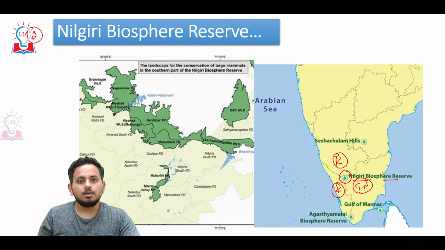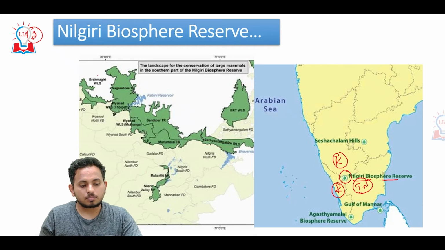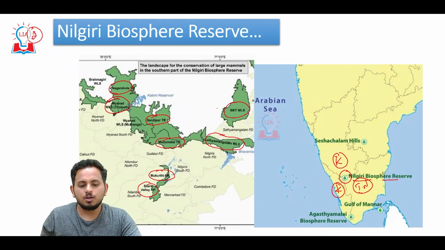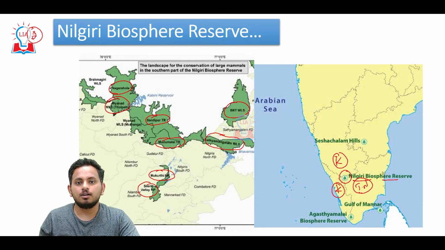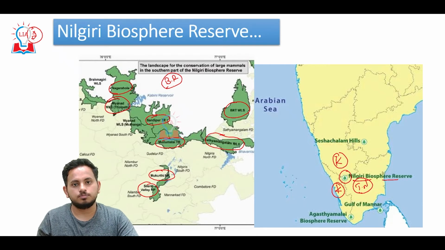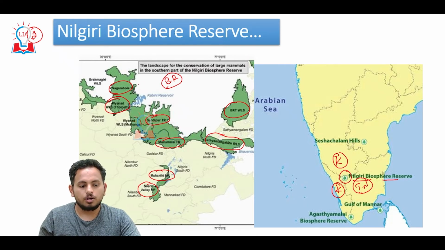Look at the protected areas in Nilgiri Biosphere Reserve. Nagarhole, Wayanad, Bandipura, Mudumalai Tiger Reserve, Mukurti National Park, Silent Valley National Park, Satyamangala Wildlife Sanctuary, BRT Wildlife Sanctuary, that is Biligiri Rangana Tiger Reserve, Biligiri Rangana Betta Wildlife Sanctuary. These are the protected areas which are a part of Nilgiri Biosphere Reserve. All these are important. For example, Nagarhole and Bandipura, you find it in Karnataka.